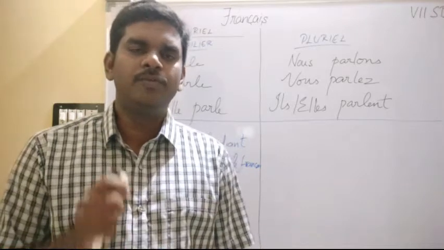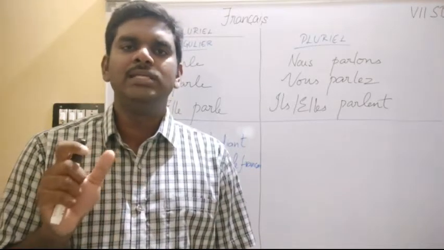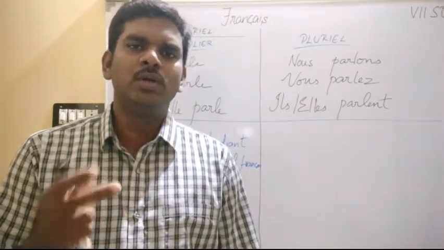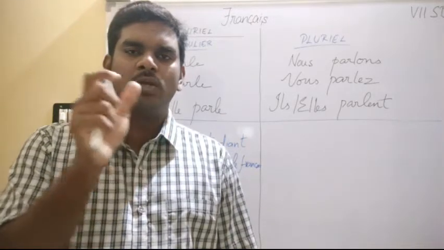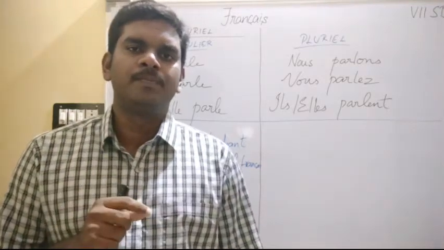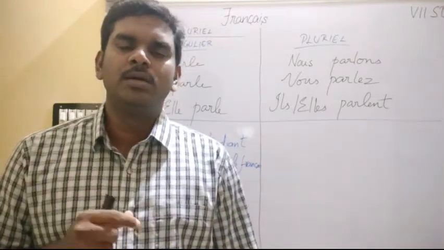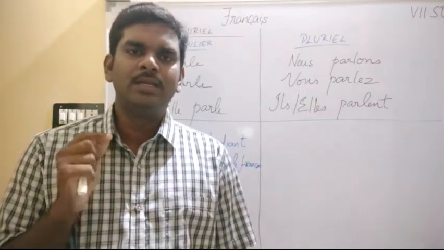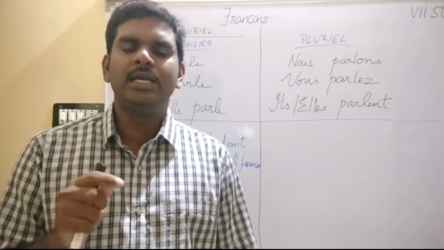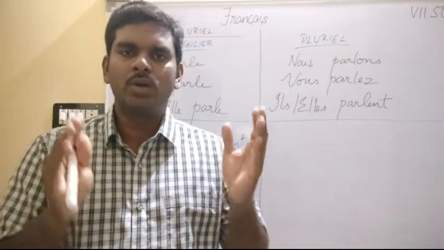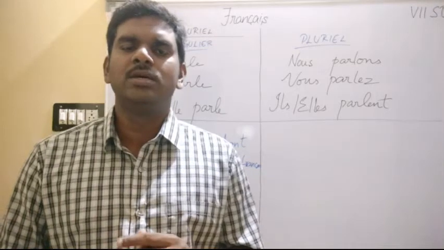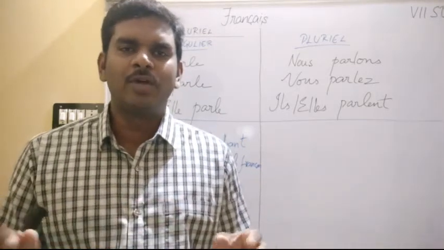Out of these 3 groups, we saw the first group's regular verb endings in the last 2 classes. First class I was teaching you pronom sujet. Second class I taught you the verbs and their endings. So I'll recall the endings. Just hear it once and then we'll proceed. The endings of ER are E, ES, E, ONS, EZ, ENT. These endings will suit according to the pronom sujet; according to the subject, you have to substitute these endings. Okay, fine. So we have covered all the revision.